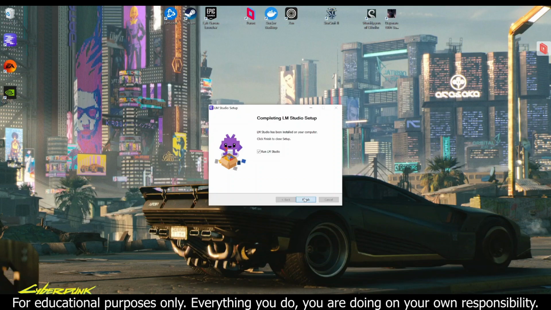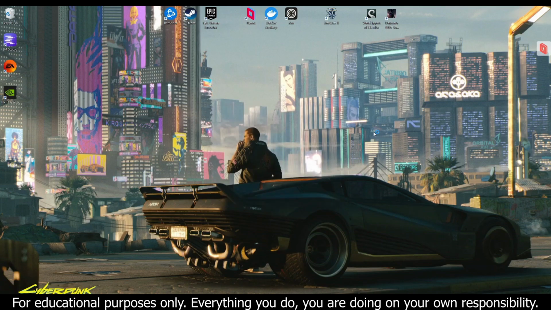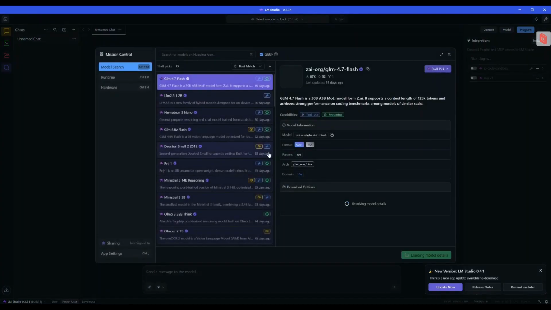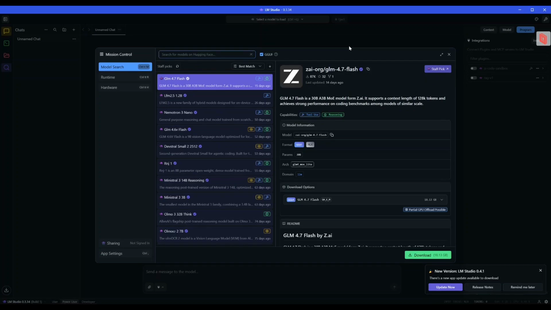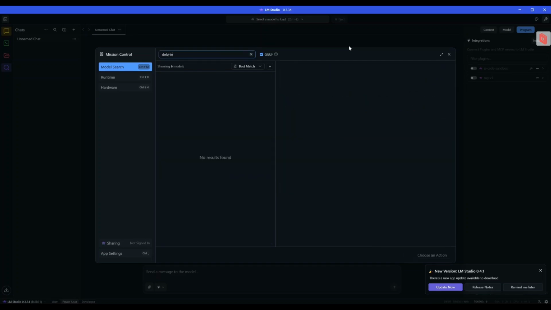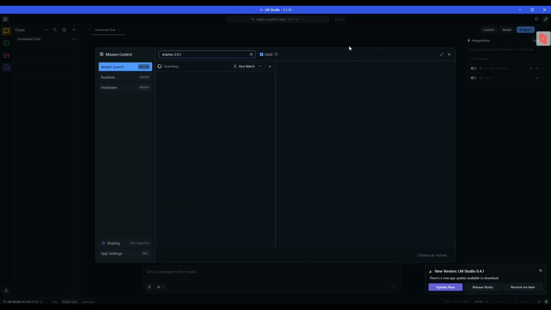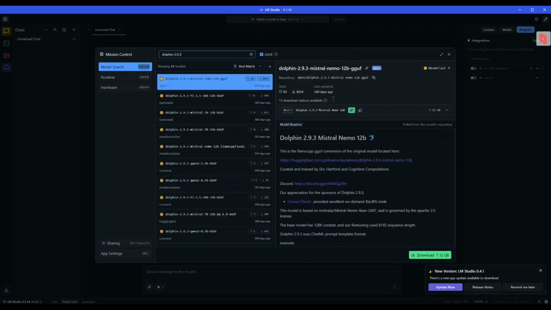Alright, I'm going to run it now. Alright, now we are in, and first we are going to click on this discover icon, go to the search bar and look for Dolphin 2.9.3. Yeah, it's that one. And now give it some time to install it, because this is not a small model.